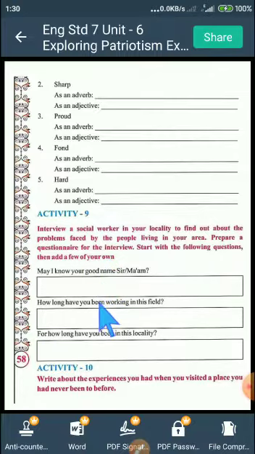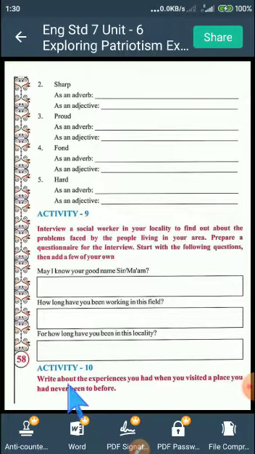So these three sample questions are given. May I know your good name, sir or ma'am? How long have you been working in this field? For how long have you been in this locality? Okay, so prepare the questionnaire, students, and write it on your own.